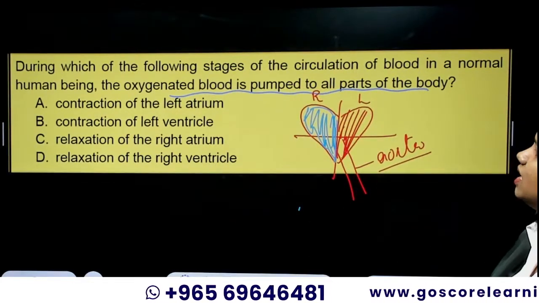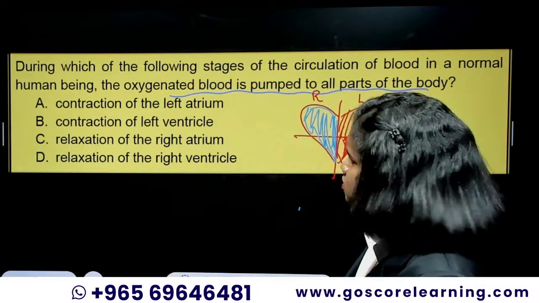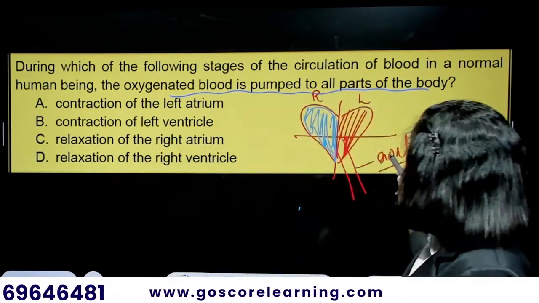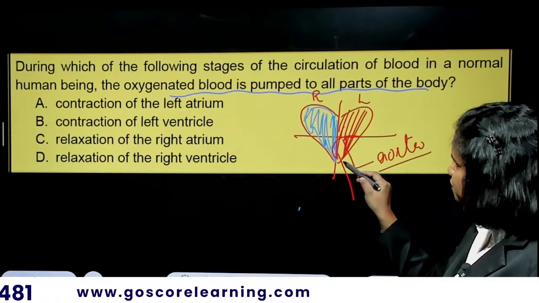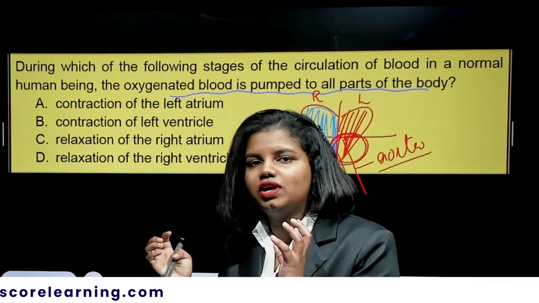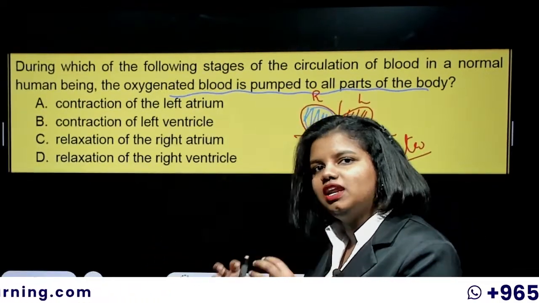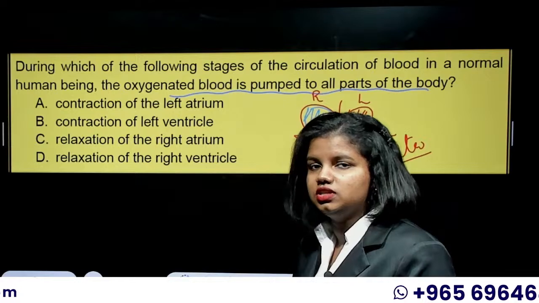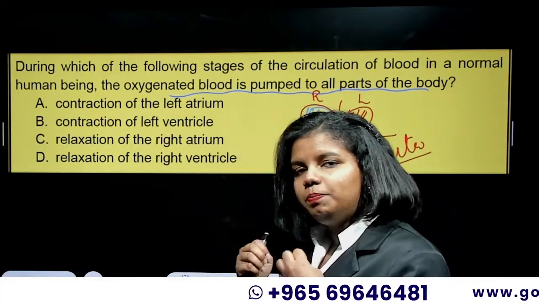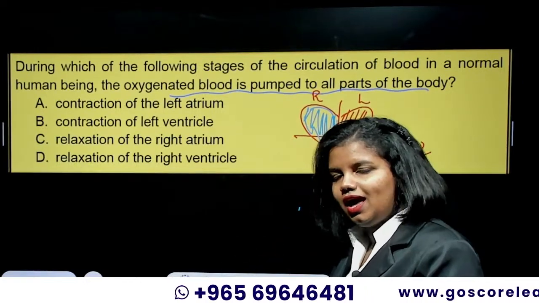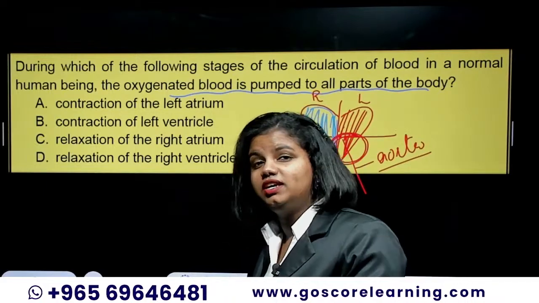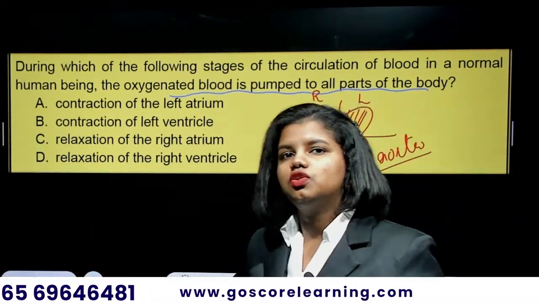So they're asking from where this is happening. It is obviously clear here, that is, it is during the contraction of the left ventricle. When the left ventricle is contracting or getting squished, the blood from the left ventricle, which is full of oxygen, an oxygenated good blood, would be pumped to the aorta, and the aorta would carry it to different body parts, and that is how blood is being pumped to different parts of your body.